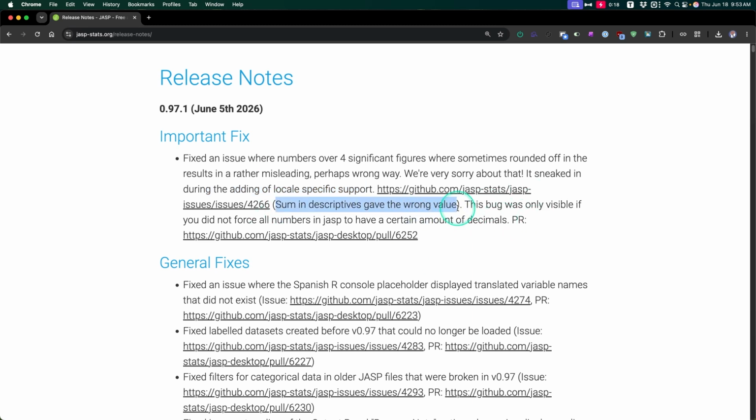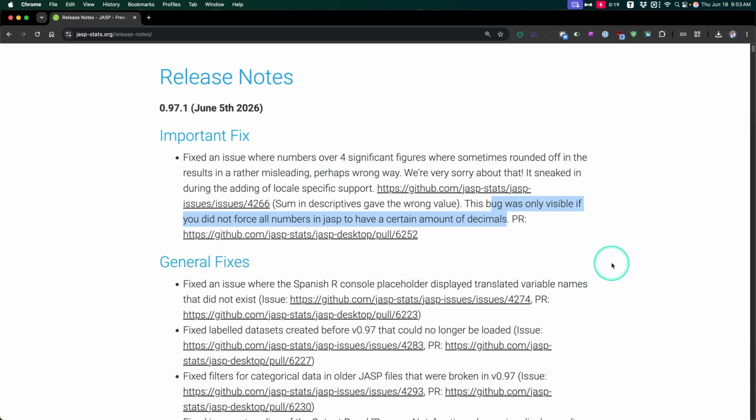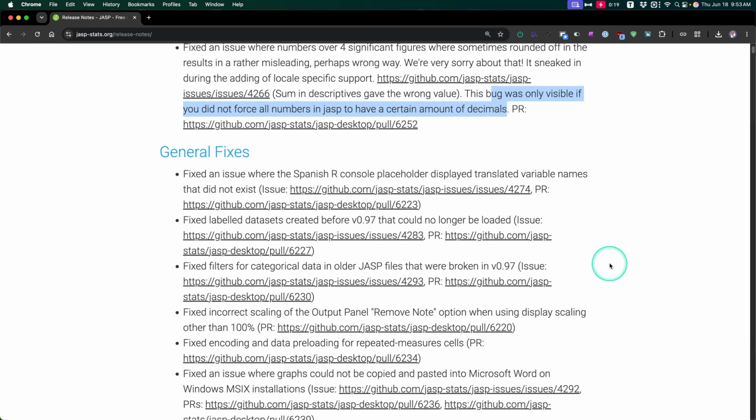Some descriptives gave the wrong value, right? So this is all statistics, not just p-values or anything like that, where numbers had over 4 significant figures. So that's 5 or more values after the decimal point, excuse me. The bug was only visible if you did not force all numbers in JASP to have a certain amount of decimals. So this is a specific bug, but an important one, right? If you're saying, okay, computer, do this math for me, and then it turned out it wasn't accurate, I'm like, oh, that doesn't seem like the right sum value, right? So I think somebody discovered that the sum was being miscalculated, right?